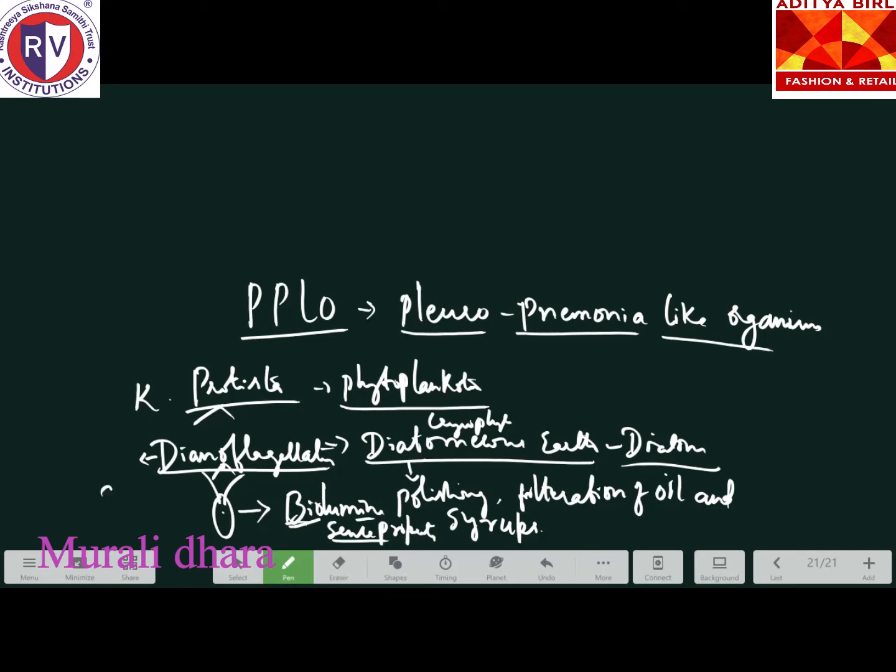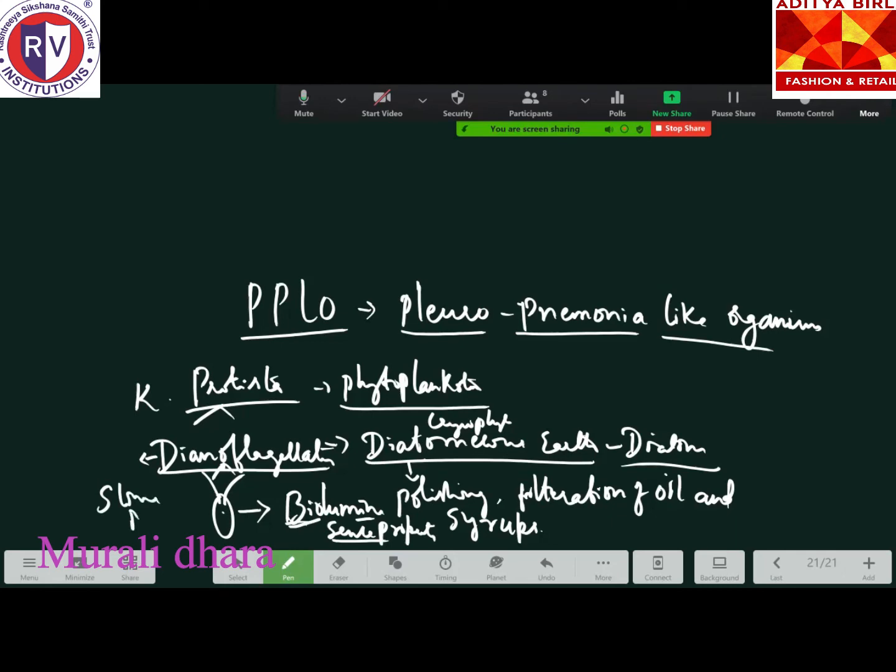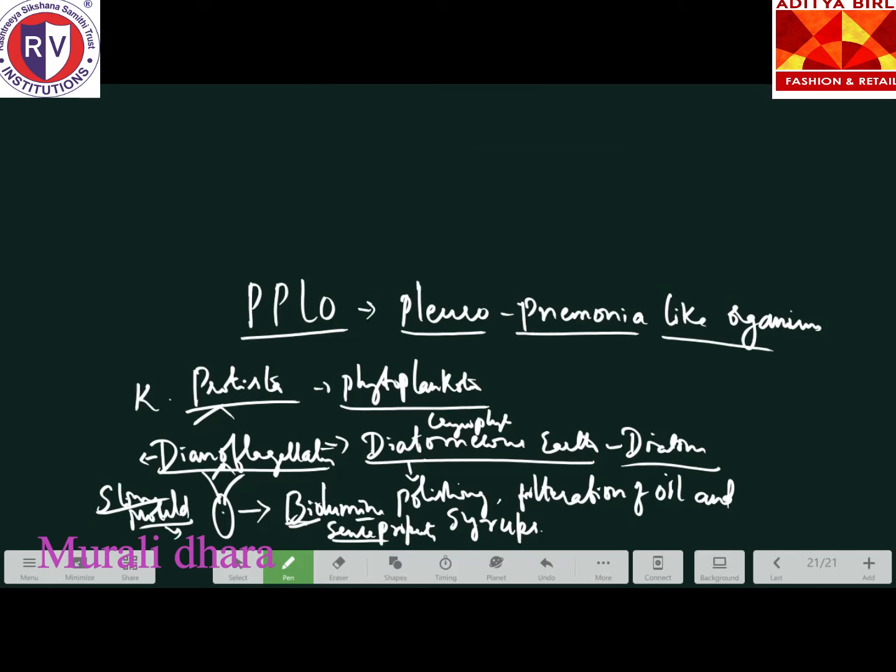The slime molds. Okay, slime molds are another very important group. In this, you have to remember the organism Plasmodium, which comes under slime molds. What disease does Plasmodium cause? You have studied that in diseases and organisms also. Protozoans. The last one is the protozoans, where you have studied amoeboid and flagellated structures.